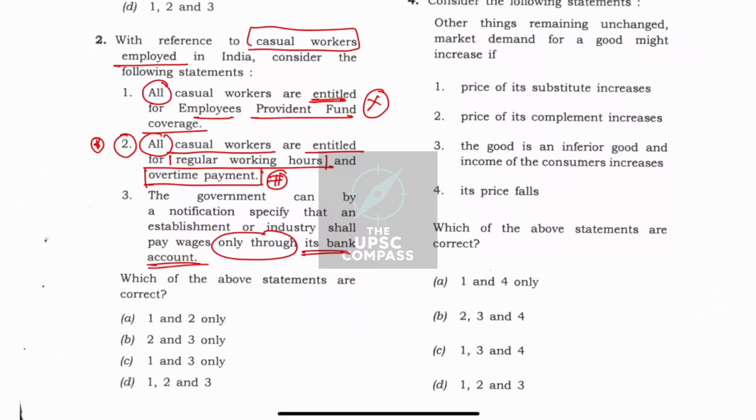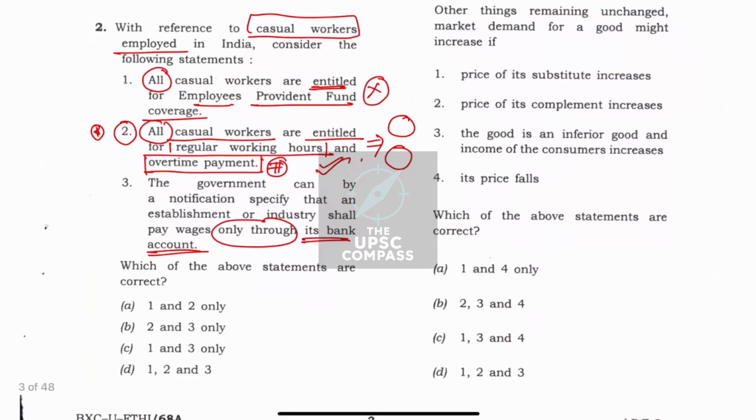So we are taking the opposite of the statement and saying that this cannot happen. That is why this statement is right. So when judging a statement, you need to see if the statement is making sense or not. Just blindly applying elimination tricks can fetch you negative marks as well. So that is why I am negating this statement.